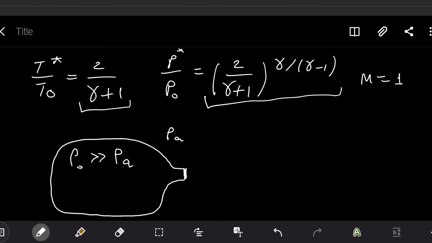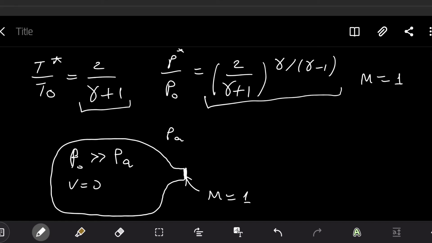So flow is accelerating practically from velocity equal to 0 here. If the velocity inside the tank is equal to 0, we have stagnation pressure. And here, this is the nozzle of our tank, and in this point we have Mach 1.